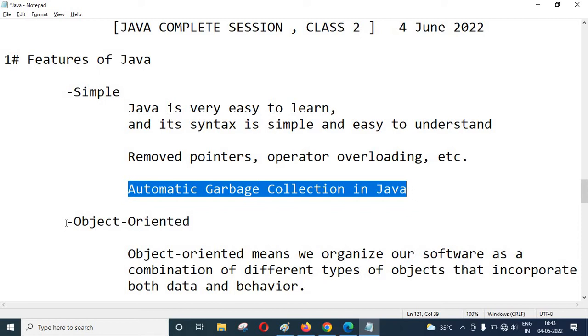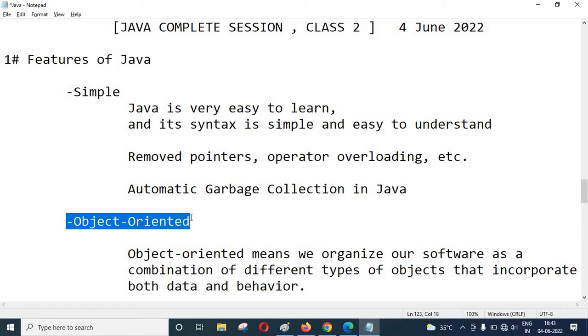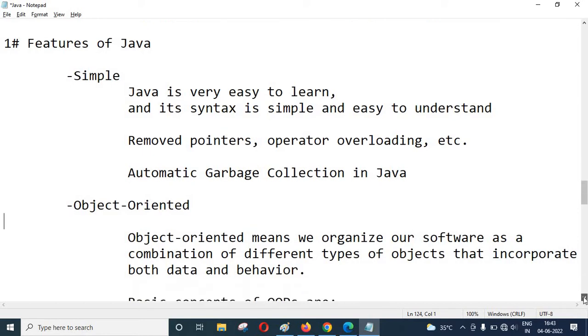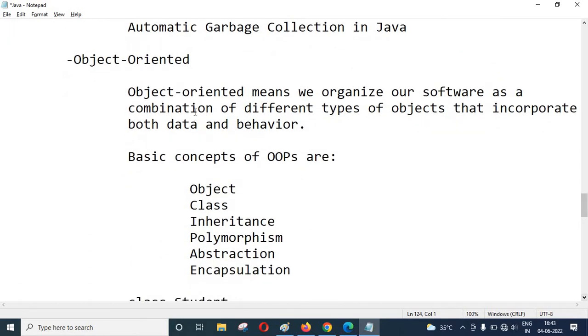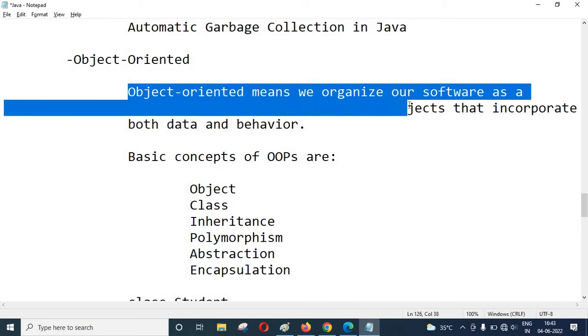Alright. Now the second feature is object oriented. We are going to cover what object oriented means here. We have already covered object oriented, but there are many terms and definitions of object oriented, and all the definitions truly exist in Java. So what does object oriented mean exactly? Object oriented means we organize our software as a combination of different types of objects. Those codings and software are developed in Java.